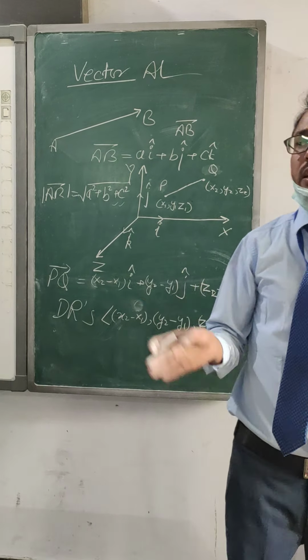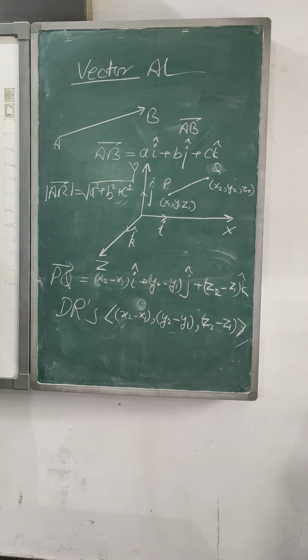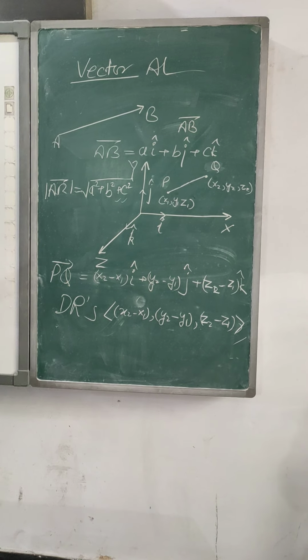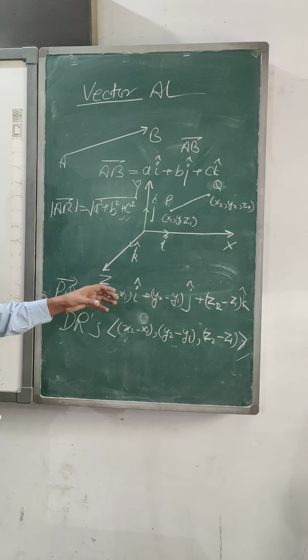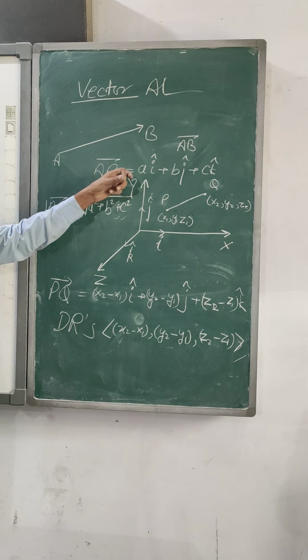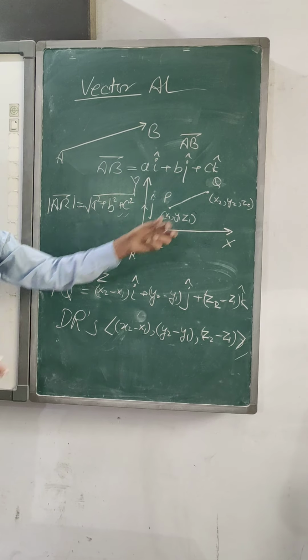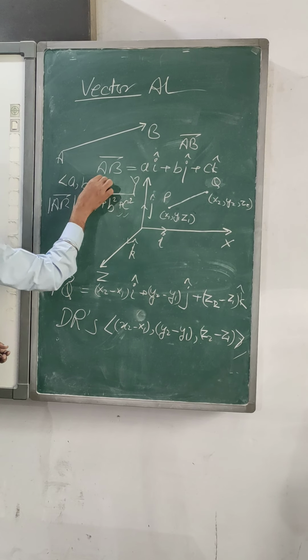Now direction ratios will help us to understand many more things. In the same way, in this vector AB, the DRs are A, B, C.